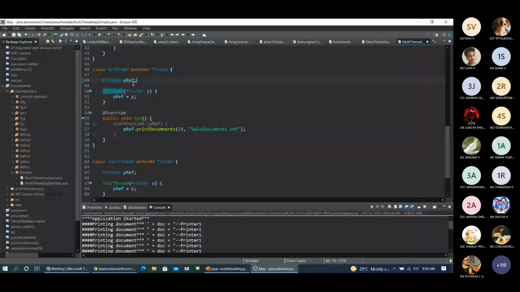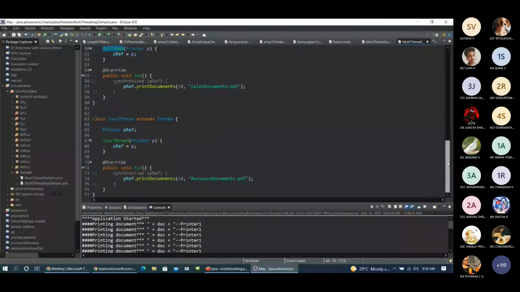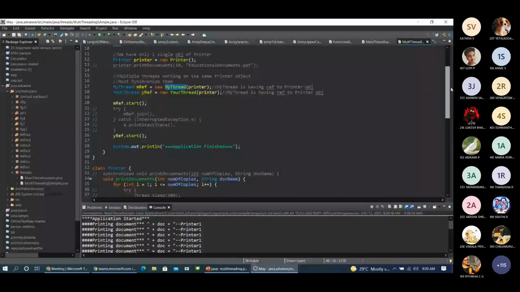Also, we have overridden the run method. It is just printing the documents here. The same thing I have done in your thread. The simple difference is that two persons are working at the same time. My thread is the same, your thread is also the same, but they are separate classes. They are separate functionality, with separate needs, but they both want to print documents.